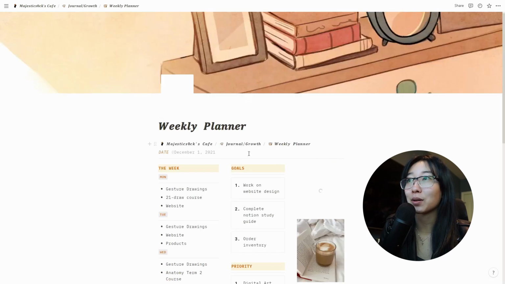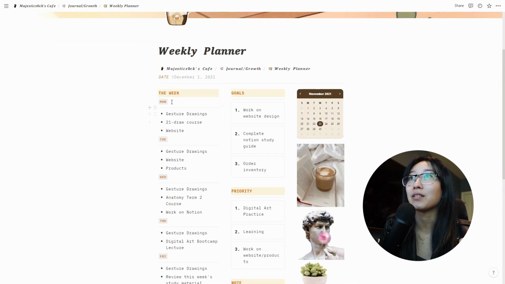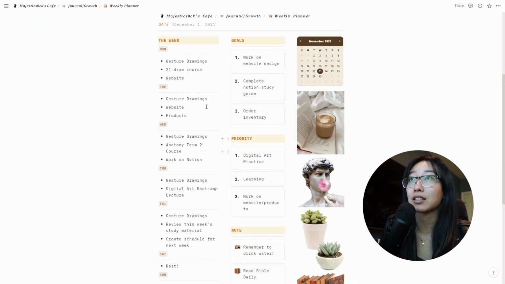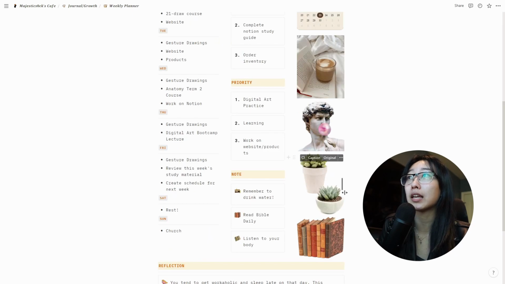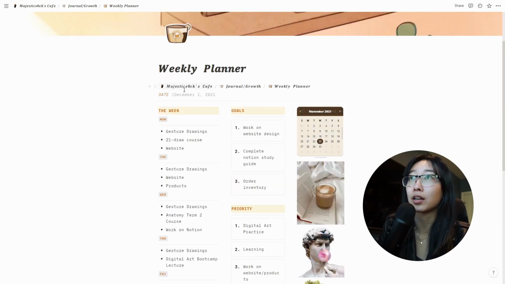My battery's dying, so I gotta speed up. Obviously just write down stuff you have to do. Right now I'm working on gesture drawings. Write it down every week. Goals, priorities, notes, another reflection thing, little calendar if you want to keep track of the dates.